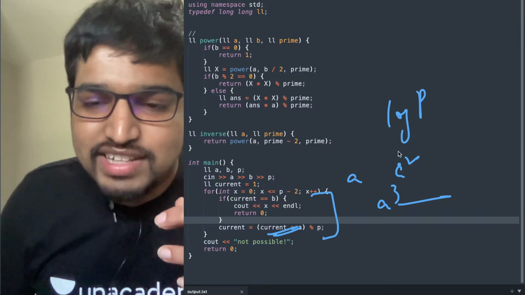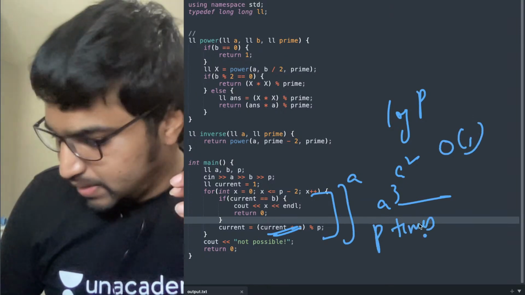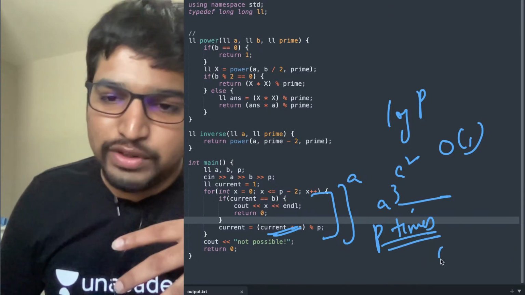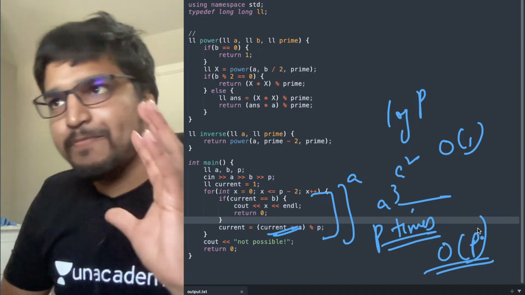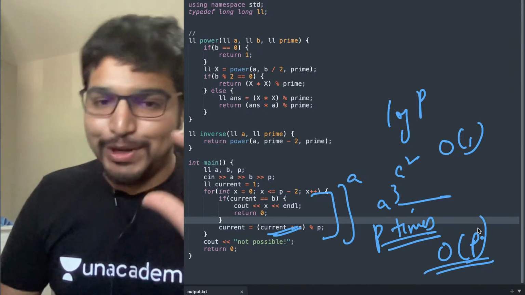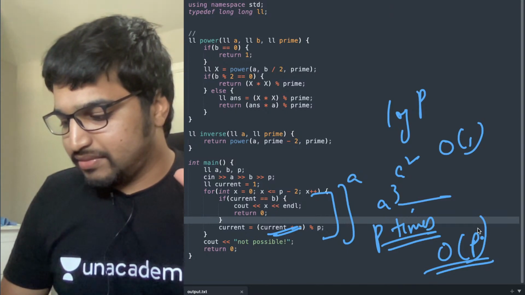So each part is just O of 1, and you're doing this p times. So the whole thing is O of p. So we can get x in O of p time. That's a quicker way, but I'll get to that later.